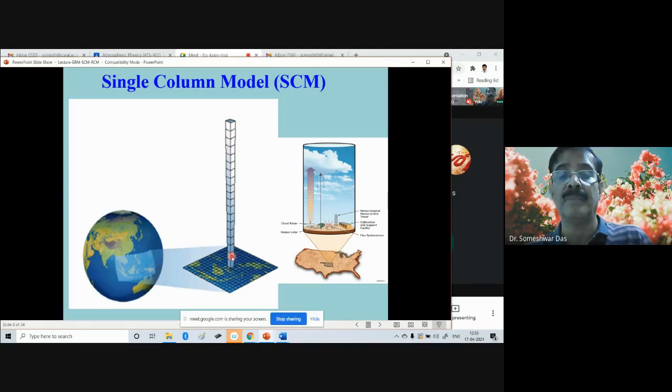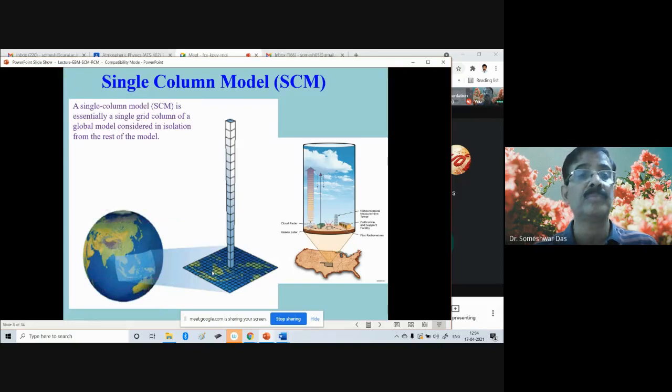in the single column. So in other words, we try to use this model, SCM, single column model, to test the physics when we try to develop a new physical process or a new physical parameterization scheme. Whether that scheme is really working well or not, we try to test by using the single column model, because a single column model is a simplified model, right? And it does not contain all the remaining complexities which are there in the three-dimensional model of the atmosphere.